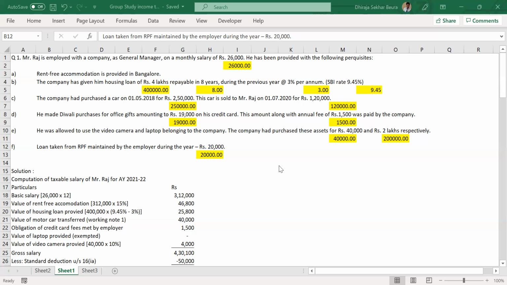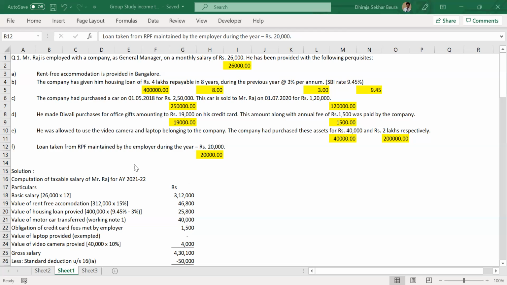Similarly, if there is a question about capital gains and they have given information about the employee's salary, you will not include it either. If the question asks only for taxable salary, taxable capital gain, or taxable income from profits and gains of business and profession, you are not going to include income from any other source.